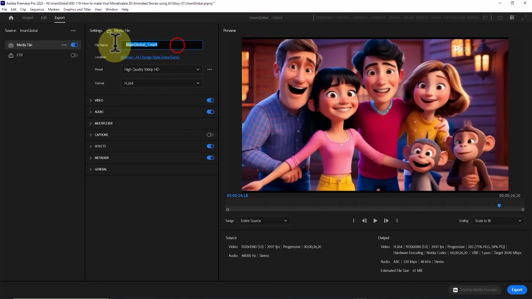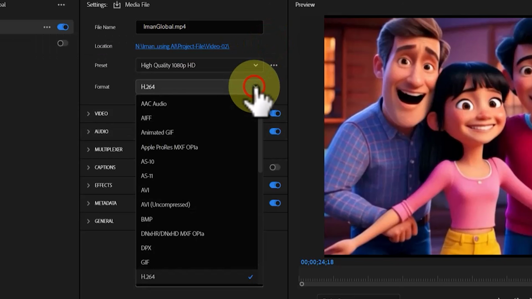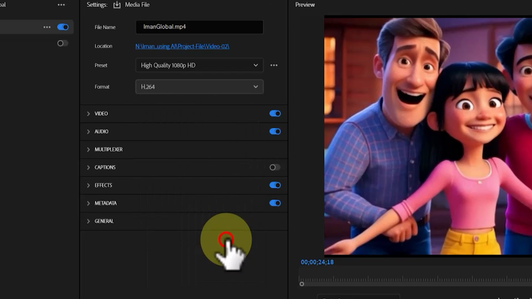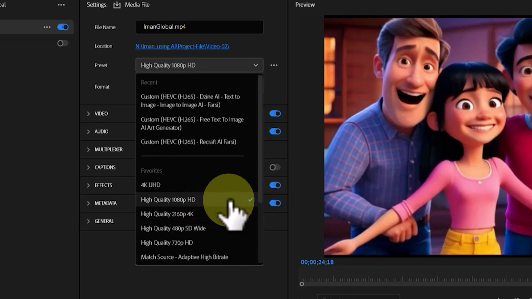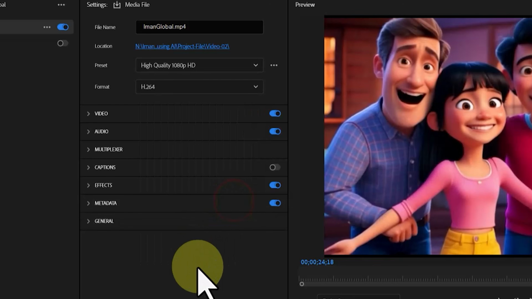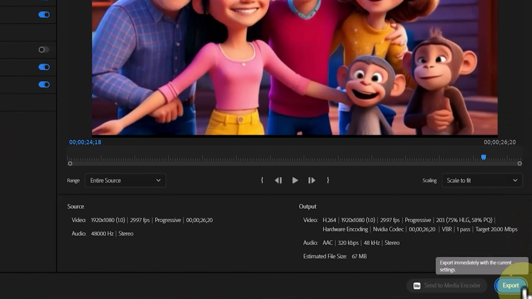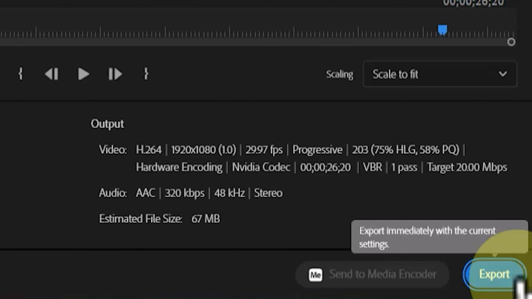Finally, I click Export, name the output file, and choose the save location. Under Format, I select H.264. In the Preset section, I set the output size and dimensions to Full HD. I then click Export. After a few minutes, the long video is ready.